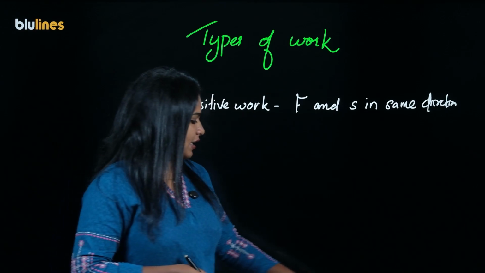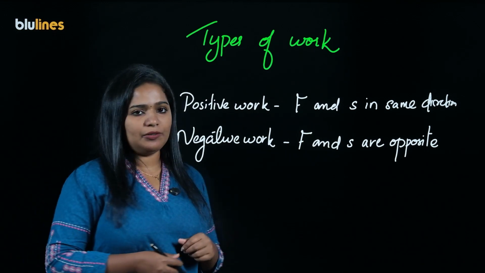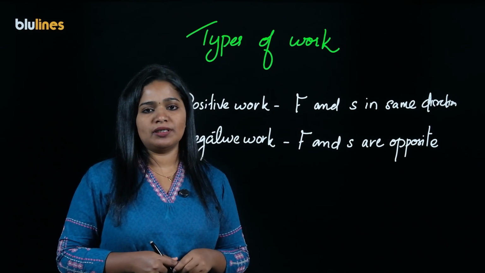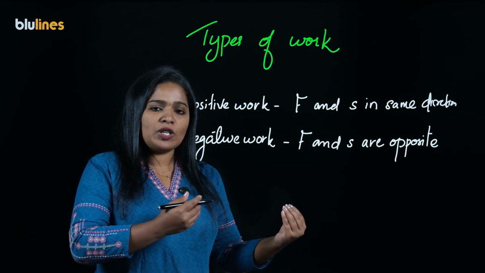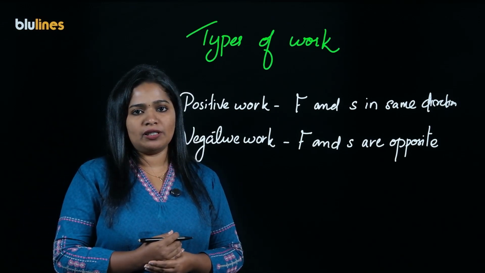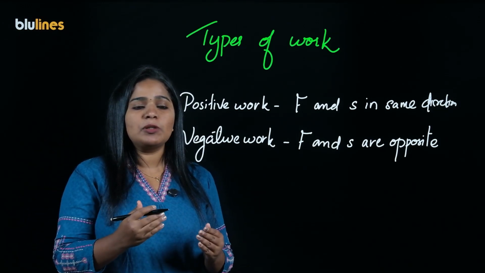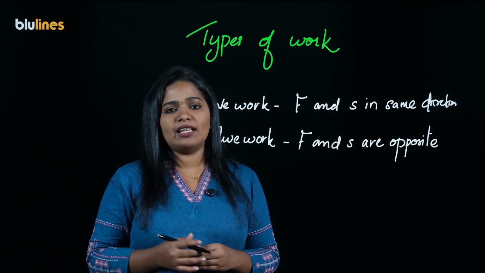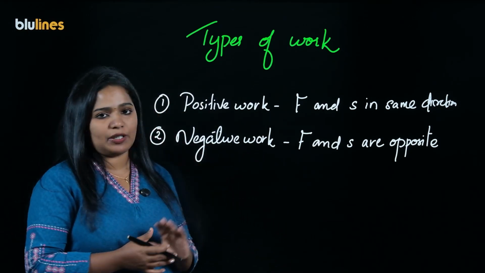And the next one is negative work. When we say that the work done is negative, the force and displacement are opposite. Consider the example of friction. When a body is moving, friction is acting in the opposite direction. So, the movement and force are opposite. There, the angle between force and displacement is 180 degree. In that case, the work done by friction on the body is said to be negative.